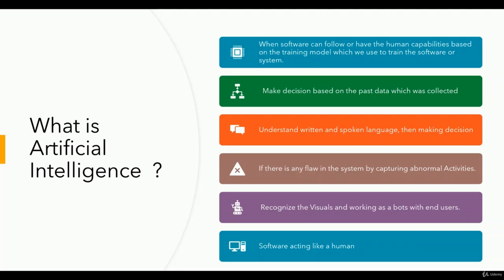Same way with spoken language. That is how this is beneficial for us: the machine is trained based on the data that is fed. So we are teaching the machine.